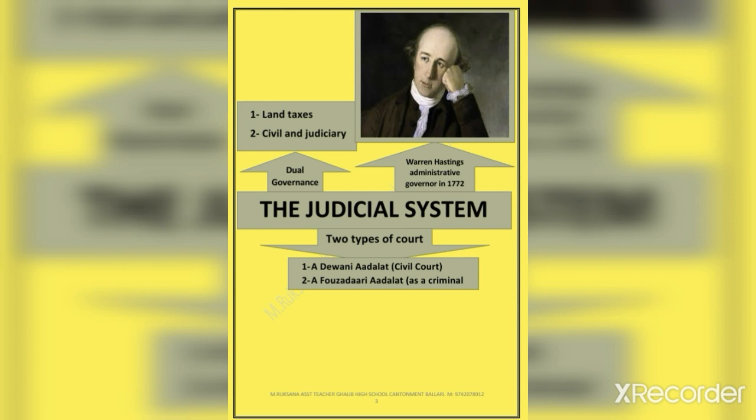Later on, the British thought of bringing a more centralized judicial system in India. With the implementation of this system, the British overtook the authority of the Mughal and established their supremacy in India.